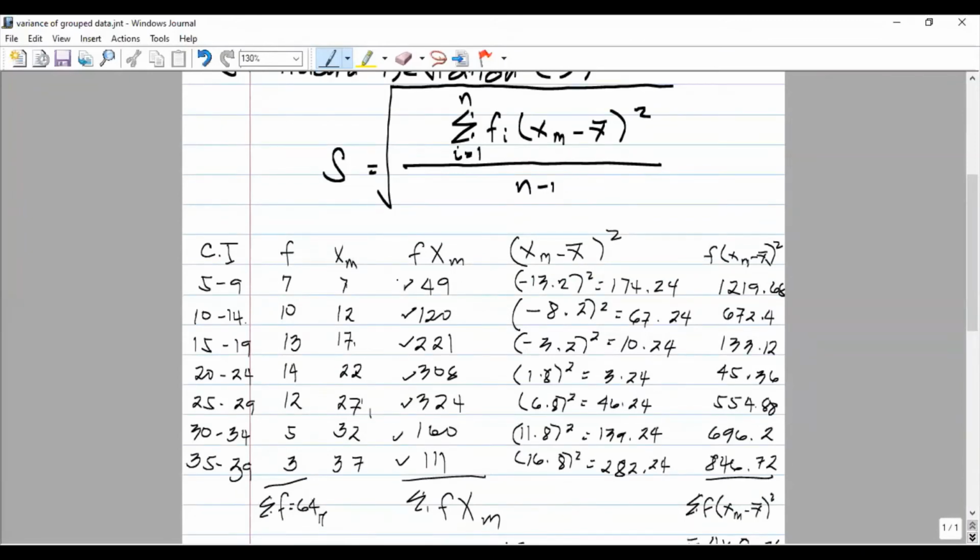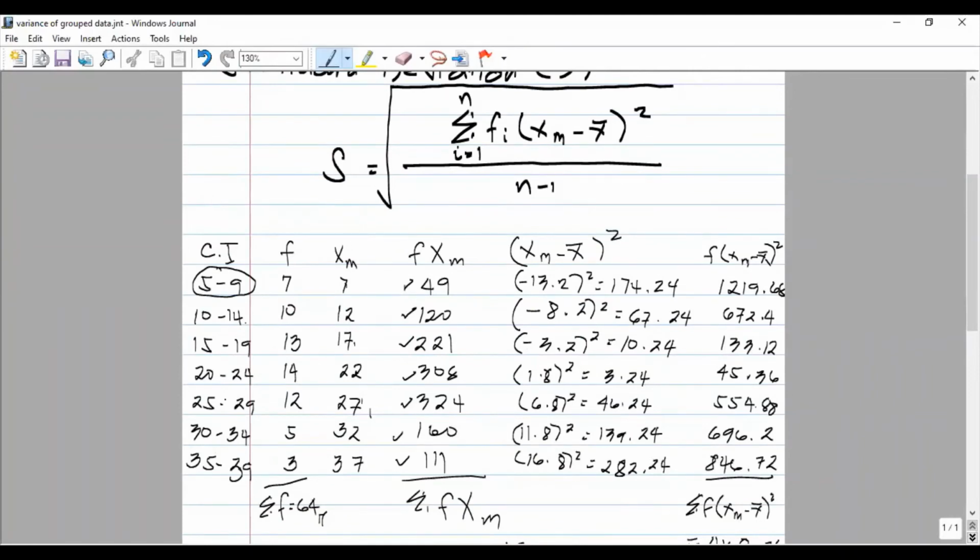Okay? And the class mark can be computed by getting the average of the lower limit and the upper limit. So 5 plus 9 is equal to 14, divided by 2 is 7. So if you notice, 10 minus 5 is 5, 14 minus 9 is 5, 15 minus 10 is 5, 19 minus 14 is 5, even 35 minus 30 is also equal to 5.